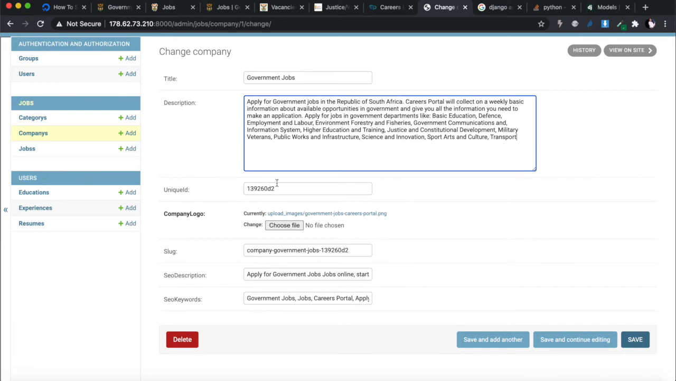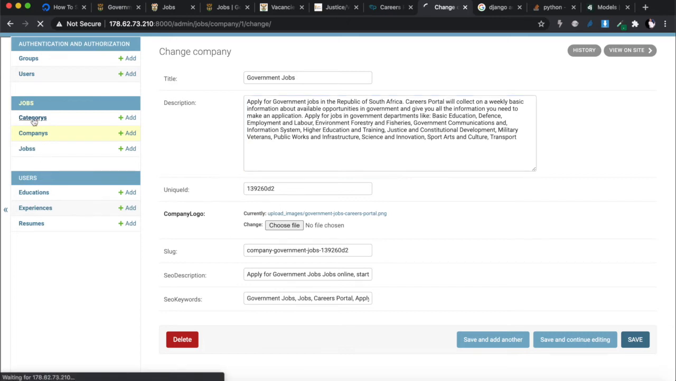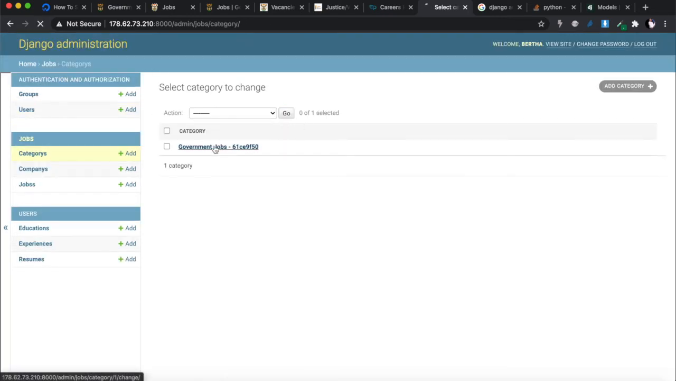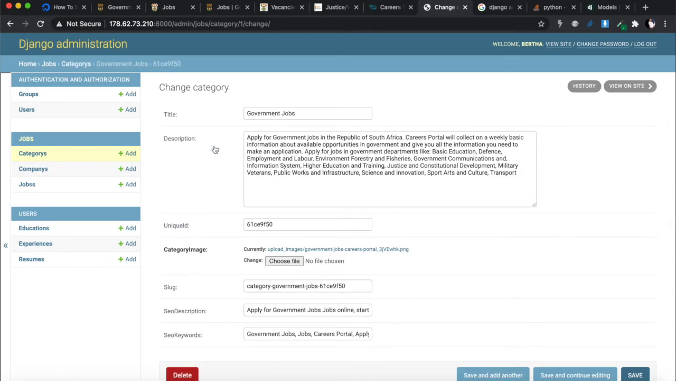And then after that, all of these were created, the unique ID and the slug and all of that were created when I saved the object. Okay, I did it off camera to make sure that it works, but it should be able to work for you as well. Right, so that's the first one. And then under categories, I did the exact same thing. I also just created one category for government jobs, and I just made it the same thing to simplify things.